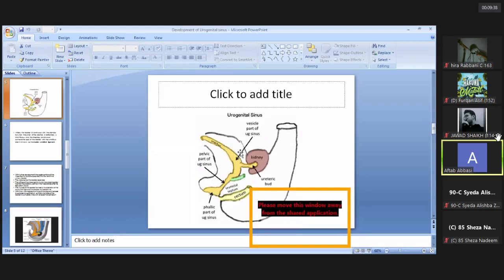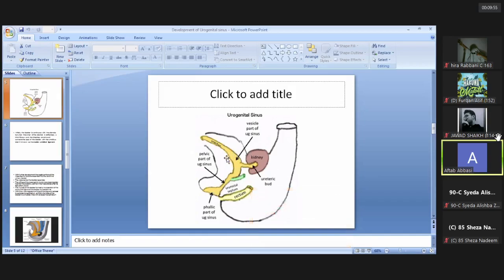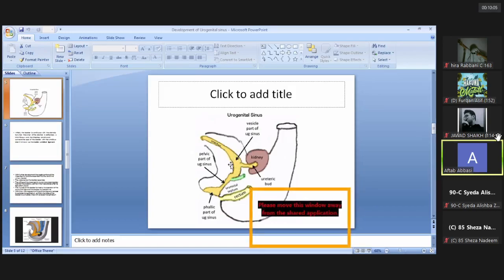This is the upper dilated part known as the vesical part of the urogenital sinus. Then the second part is somewhat narrower, a constricted part known as the pelvic part of the urogenital sinus. And the third part is known as the phallic part of the urogenital sinus. From the vesical part, the dilated part will give rise to the urinary bladder. So the urinary bladder develops from the upper part, or you can say the vesical part of the urogenital sinus.